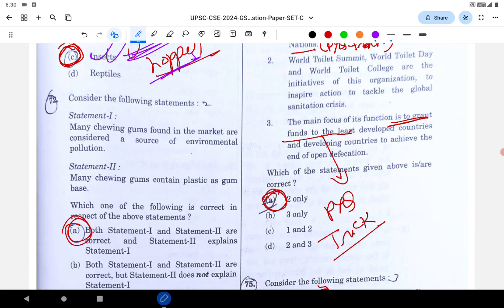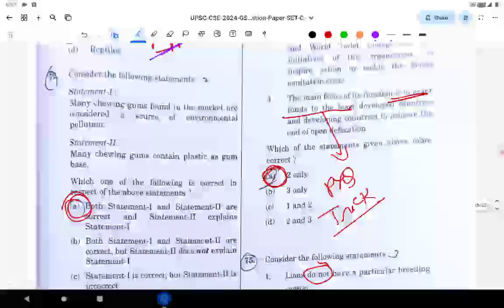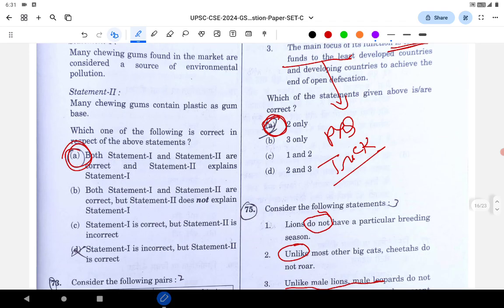You will not come to know about such tricks by solving the coaching institute papers. I'm not saying mock papers are not important. You can solve a few mocks, but don't neglect PYQs for the mocks. Many chewing gums found in the market are considered a source of environmental pollution because many chewing gums contain plastic as a gum base. Correct. So it's an easy question.